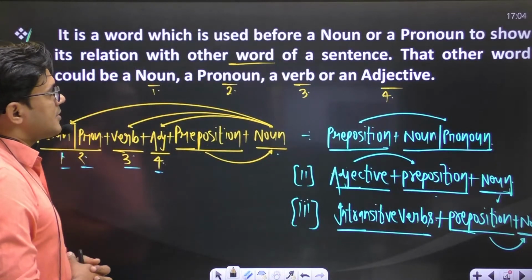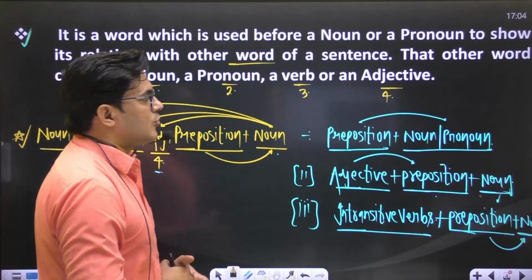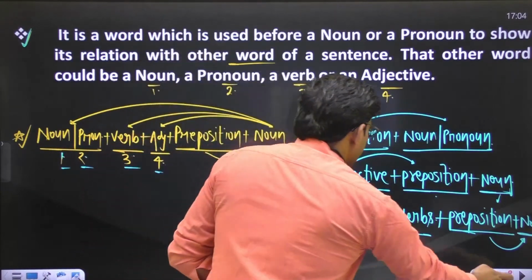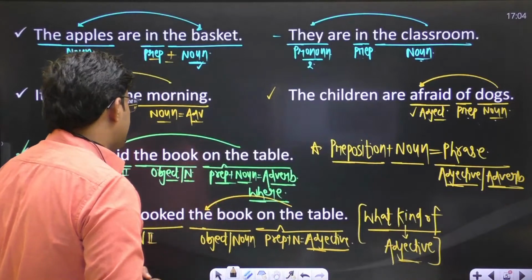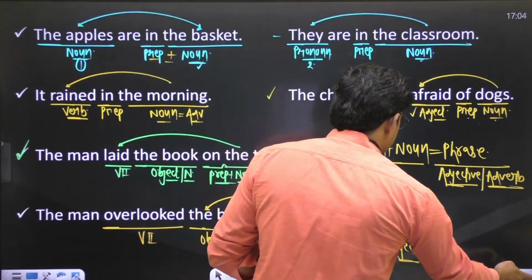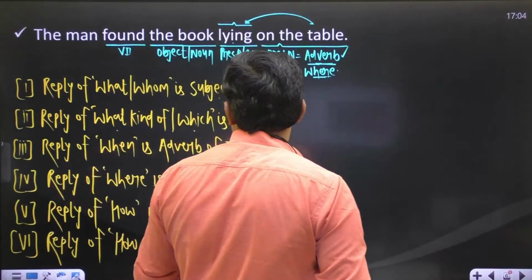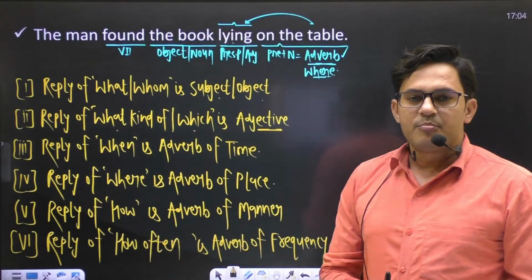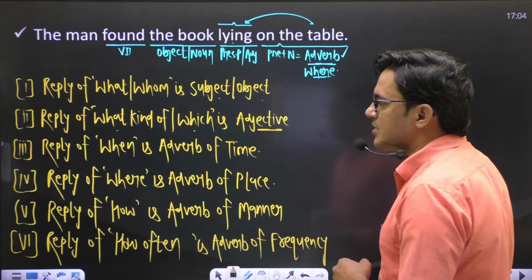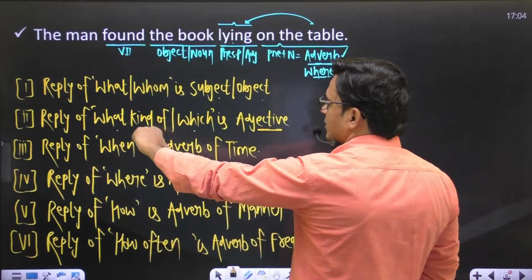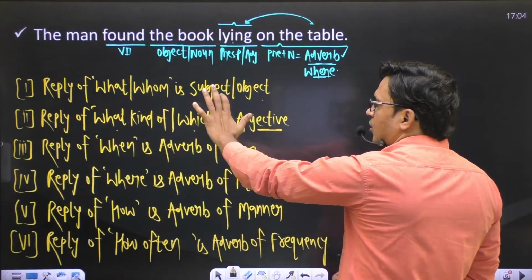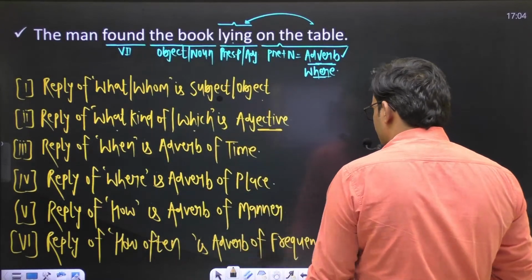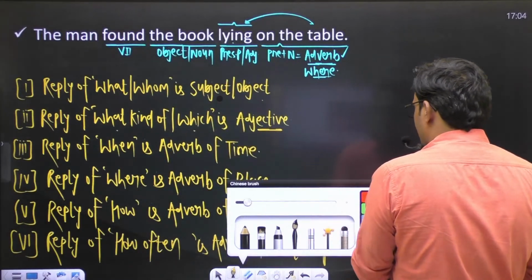Initially we discussed the definition of preposition. After that I told you some of the cases, the words by which you can get many replies. When you put a question with what and whom, the reply will always be subject or object.